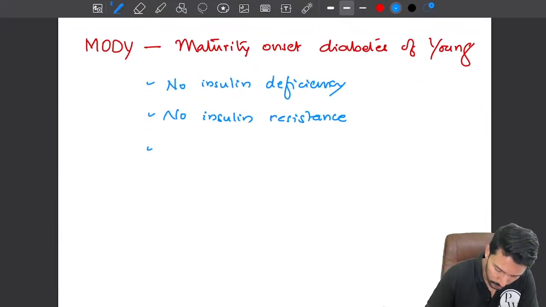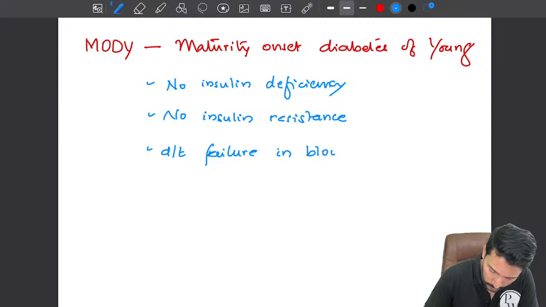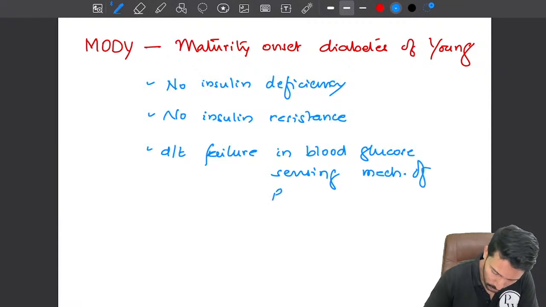So here it is due to failure in the blood glucose sensing mechanism of the pancreas. There are various nuclear factors involved in blood glucose sensing, and mutations in them, generally nuclear factor mutations, are the cause.